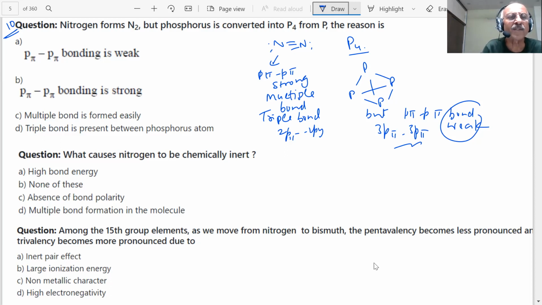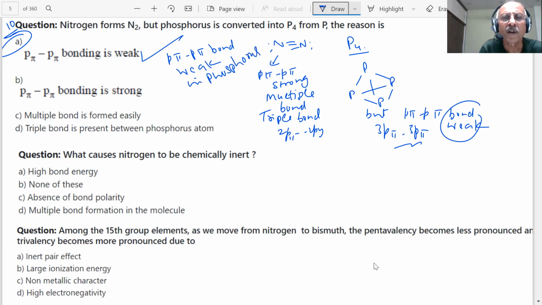So what is the correct answer? In phosphorus, p pi-p pi bond is weak, student. The result of that is that phosphorus forms P4.